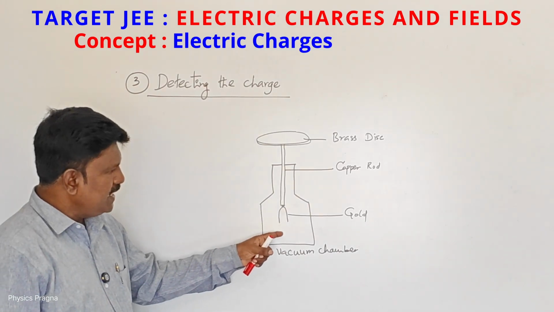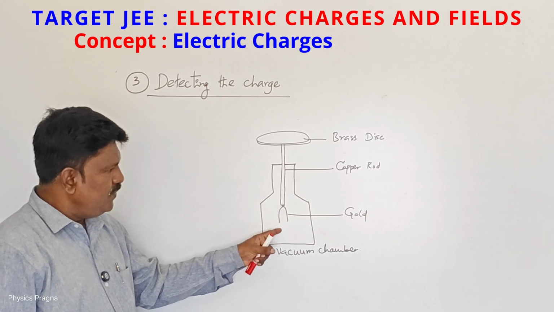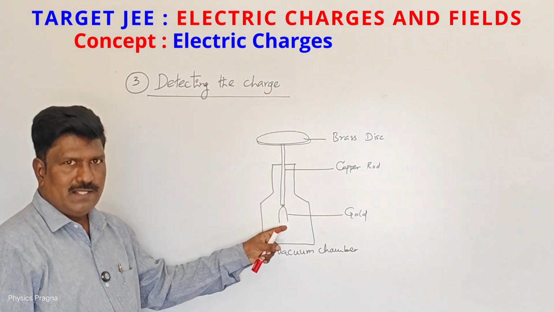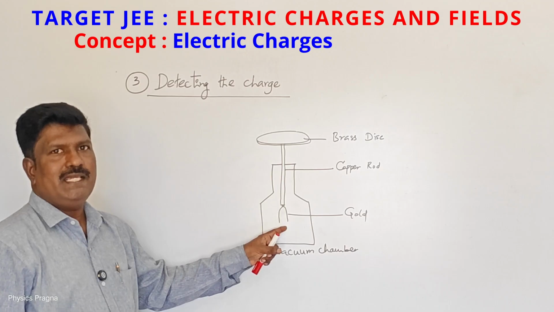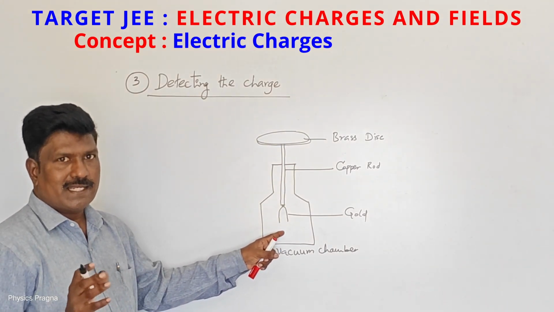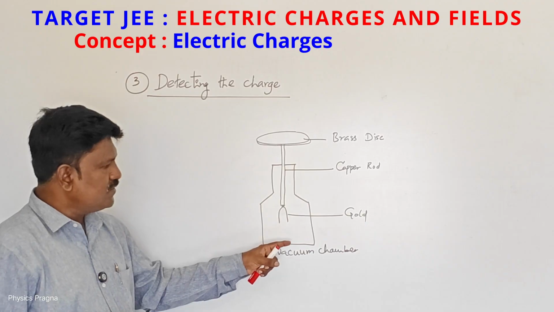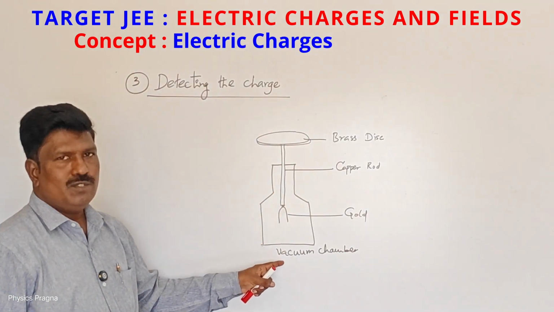Because if any air or gas is there, because of the charges on the gold leaf, it gets ionized. So the charge on the gold leaves will leak out. So we cannot calculate the quantity of charge perfectly. That's why we always put this arrangement in a vacuum chamber.